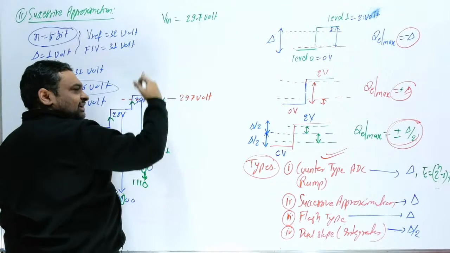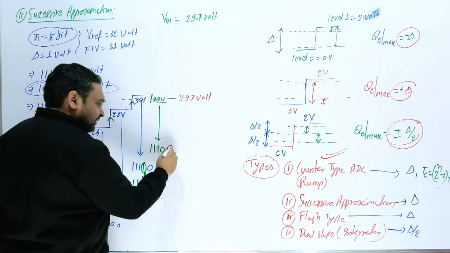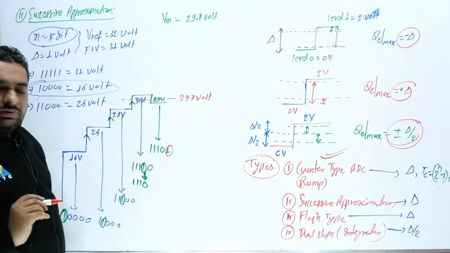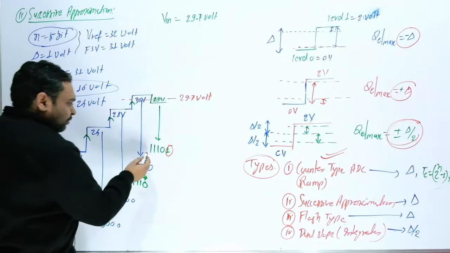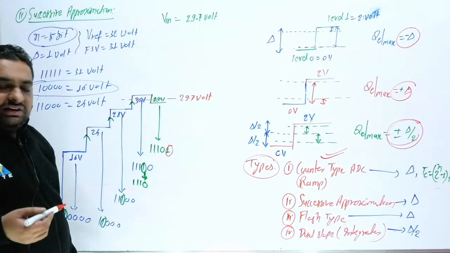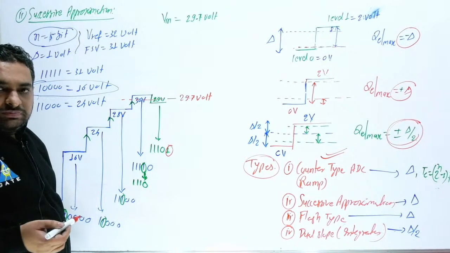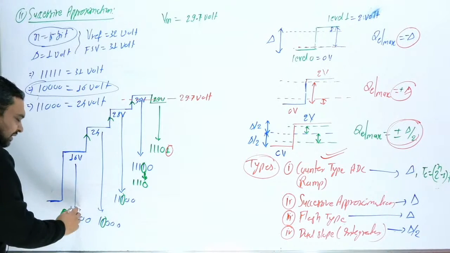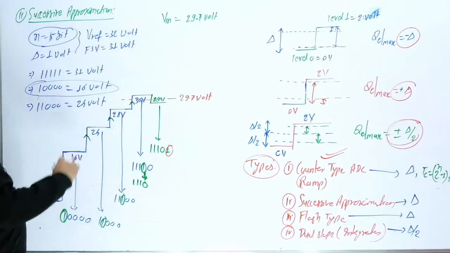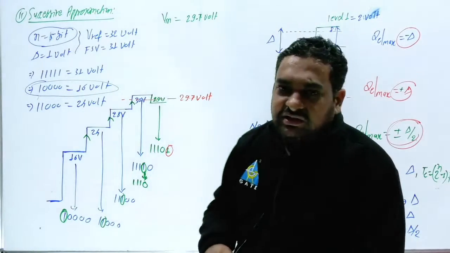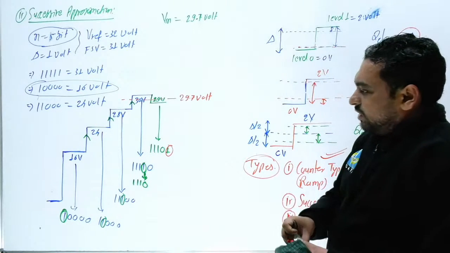If your input is more, this bit is fixed to 1. Okay, so what will be the final output? 11101. So your result is 11101. Clear this point? So how many clocks are required? You are going to start from here. First clock, second clock, third clock, fourth clock, and here 5 clocks are required.